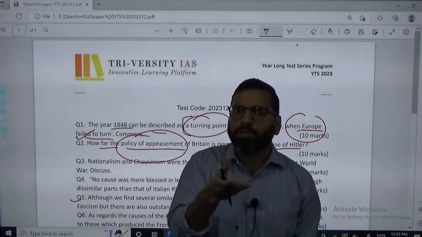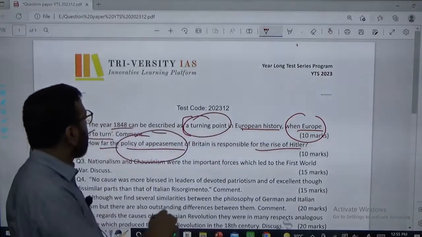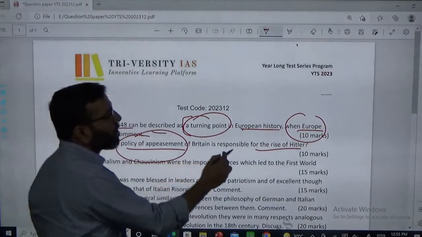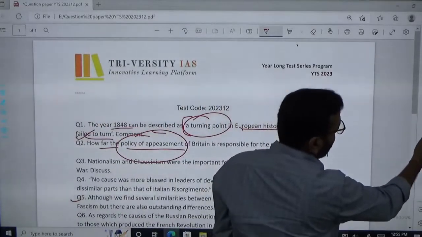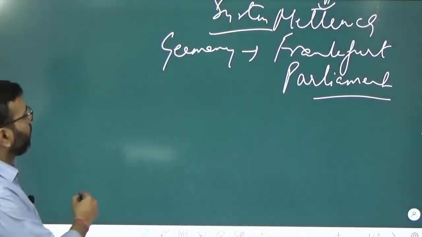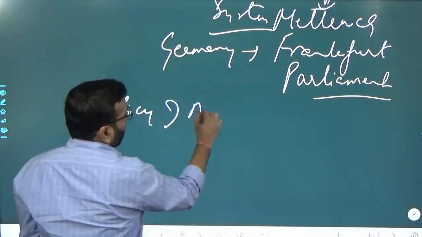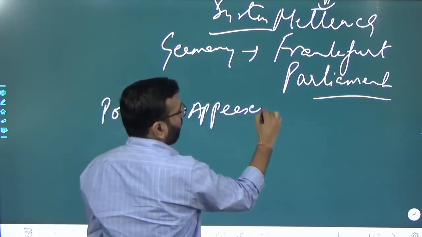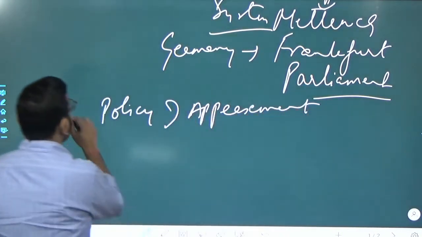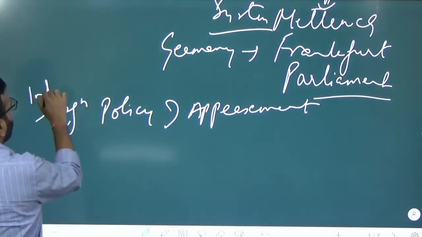That is the major part of the answer: the impact of this policy of appeasement which supported the rise of Hitler. So the definition of the policy of appeasement in the intro can be a good intro.